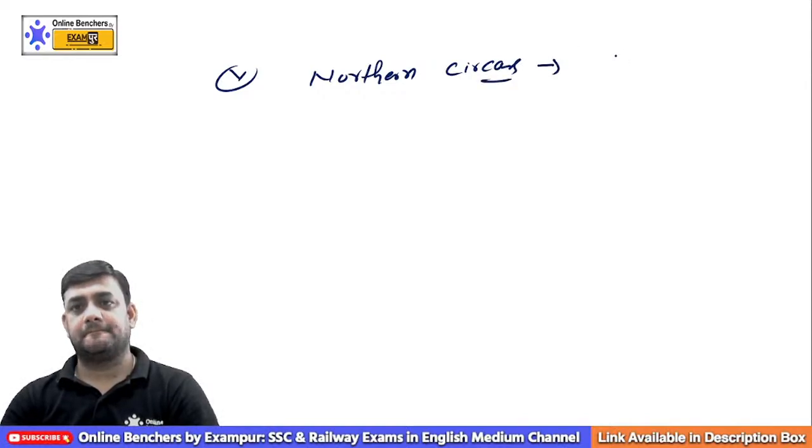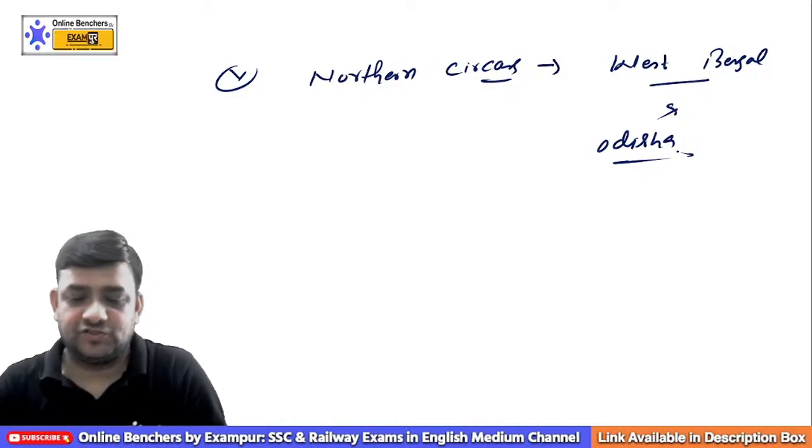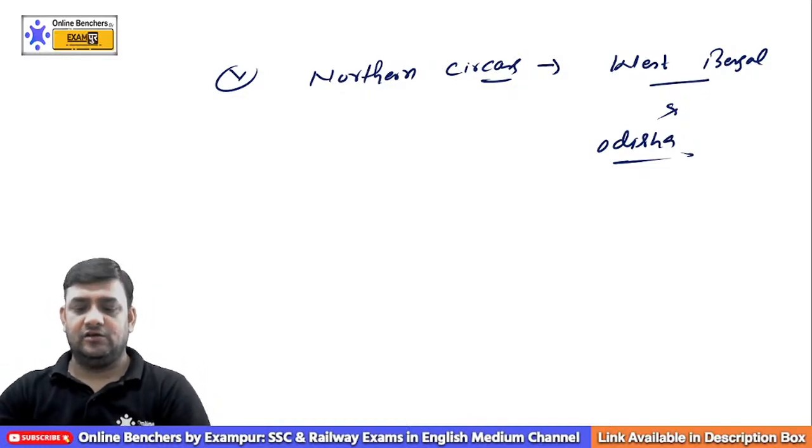This is West Bengal and Odisha. So this is basically the coastal division of our country.